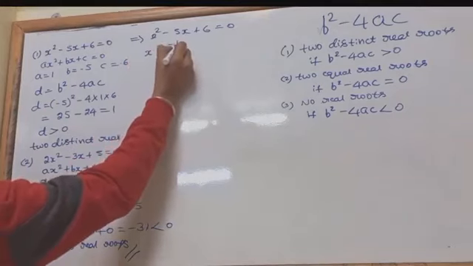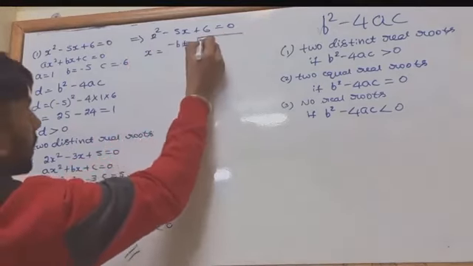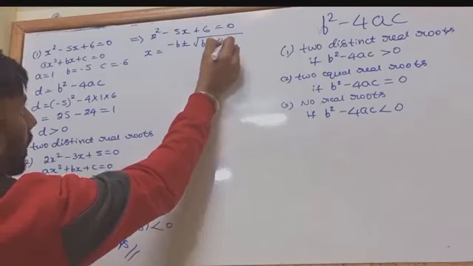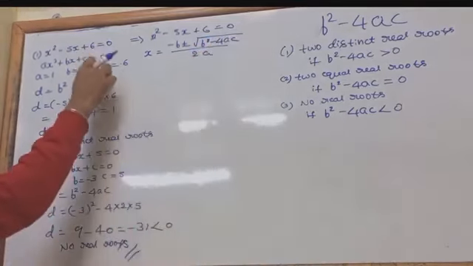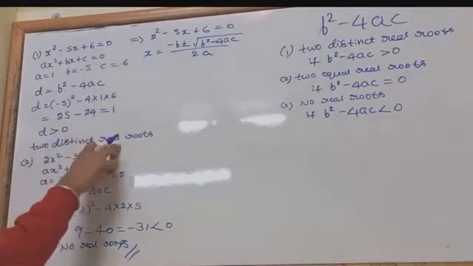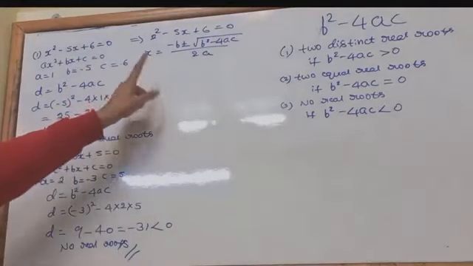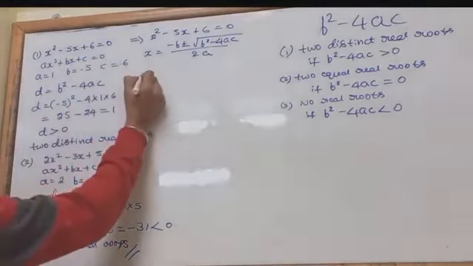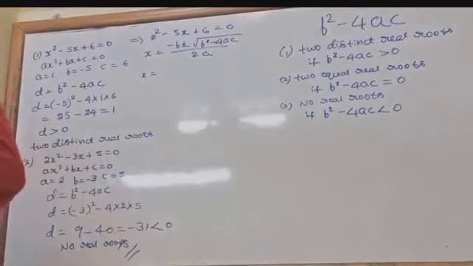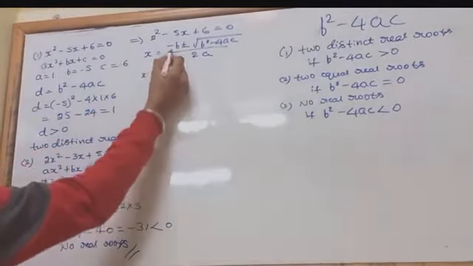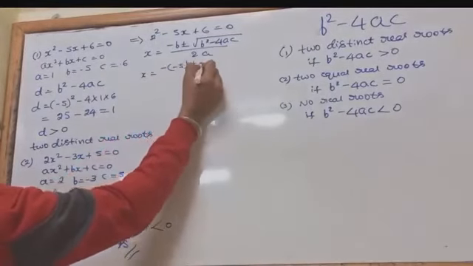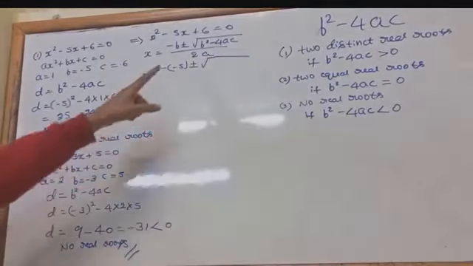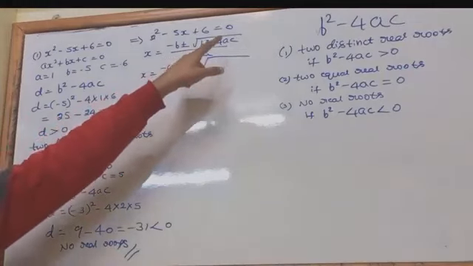x equals minus b plus or minus under root of b square minus 4ac, because this equation consists of real roots, so therefore I am finding the roots. So x equals, now say what is minus b? First of all, minus of minus 5 plus or minus under root of now b square minus 4ac ಅಲ್ಲಿ b